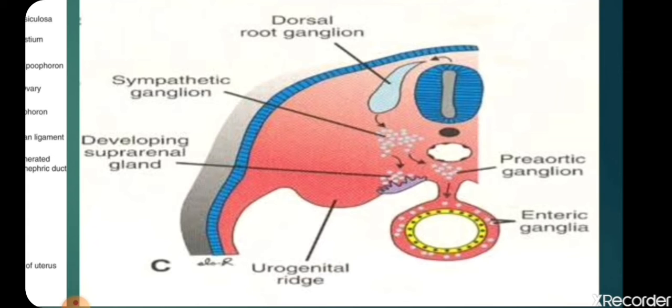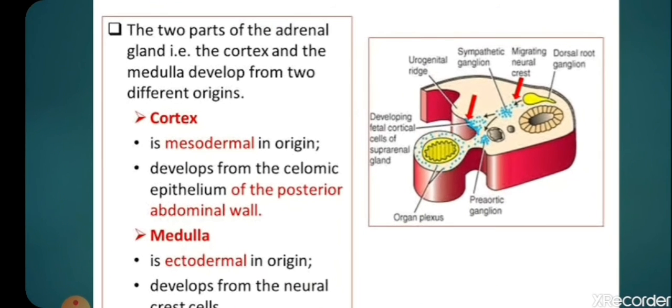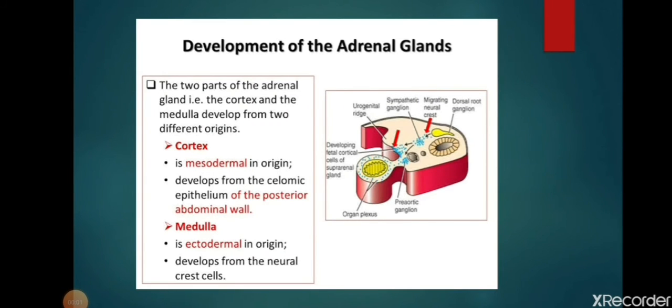Why I am saying cortex is that the adrenal glands have two different origins. The cortex is mesodermal in origin. I repeat, mesodermal in origin. It develops from coelomic epithelium. But what about the adrenal medulla? It is ectodermal in origin. To be specific, neural crest cells. So remember where they will be present. The neural crest cells will be present at the junction of the neural plate and the rest of the ectoderm.